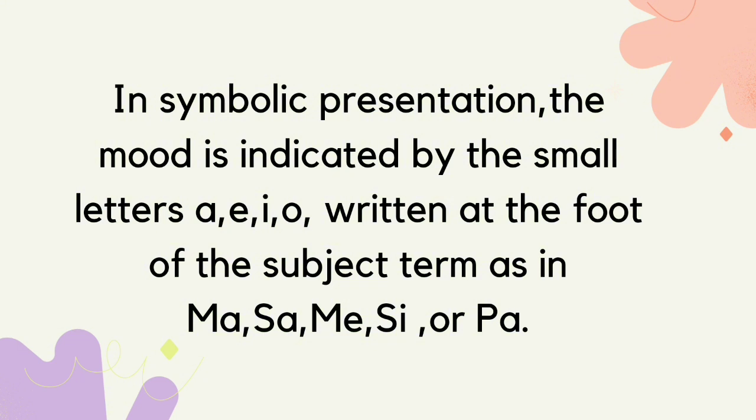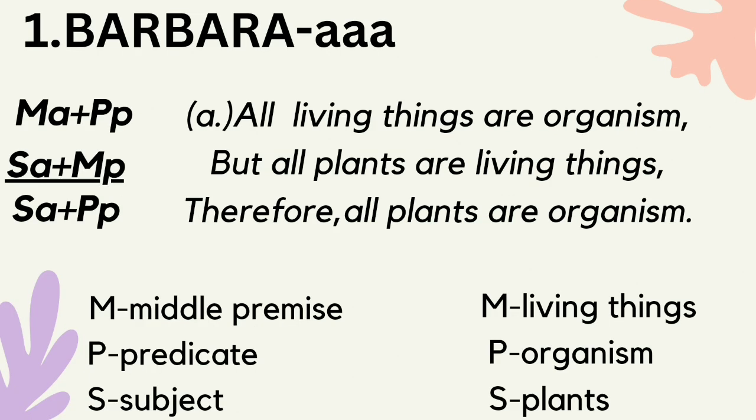So in symbolic presentation, the mode is indicated by the small letters A, E, I, O written at the foot of the subject term as in MA, SA, MI, SI, or PA. So those vowels or modes of the mnemonic word should be a small letter when we write it at the foot of the subject term. One is Barbara. The vowel of Barbara is A. So in the formula, we put it in a small letter. So MA plus PP is the major, SA plus MP is the minor, SA plus PP is the conclusion. So M means the middle term, P is a predicate, and S is a subject.